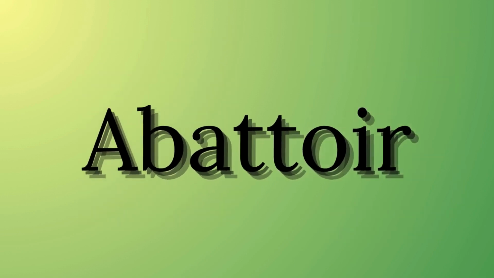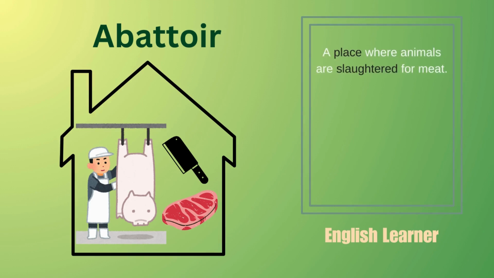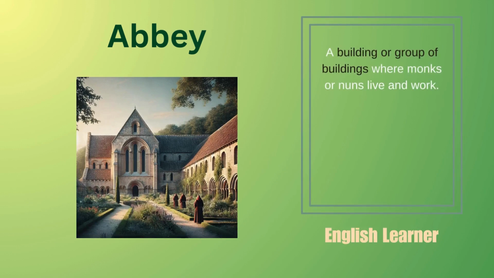Abattoir, a place where animals are slaughtered for meat. Example: the abattoir was located on the outskirts of the city. Abbey, a building or group of buildings where monks or nuns live and work. Example: the ancient abbey attracted many tourists each year.